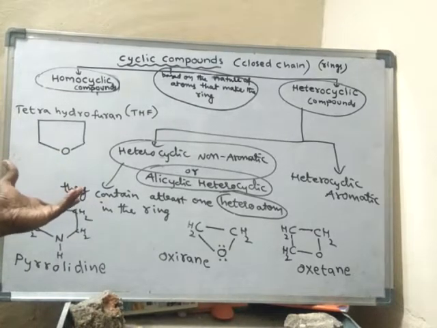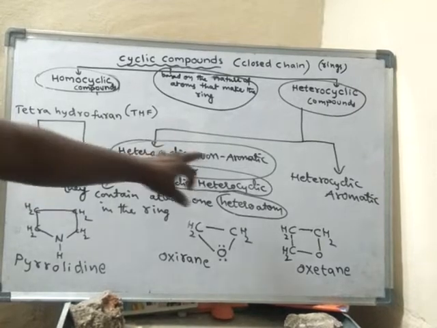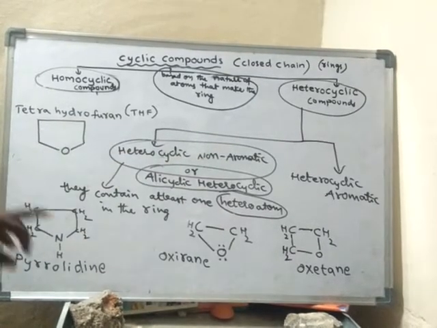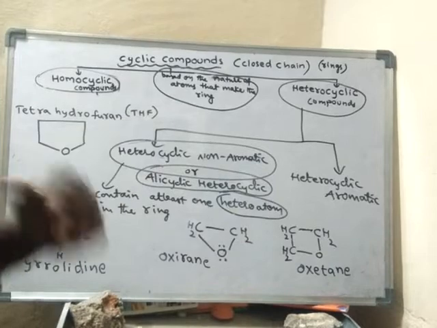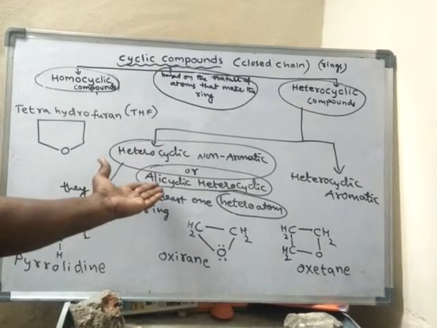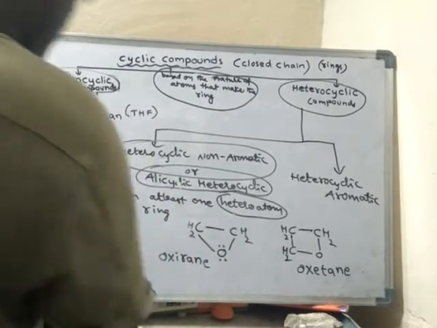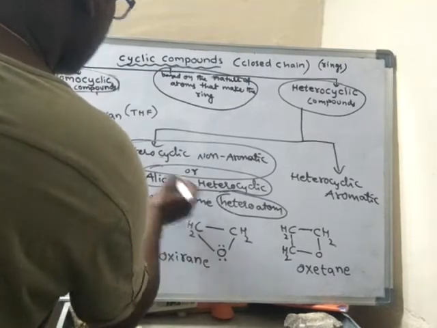It is not showing the properties of aromatic compounds. Hence it is non-aromatic heterocyclic. So these are some examples of non-aromatic heterocyclic or alicyclic heterocyclic compounds. The other name for this one is this.